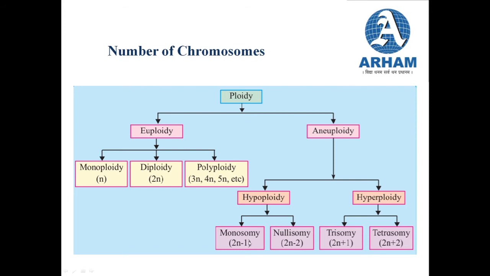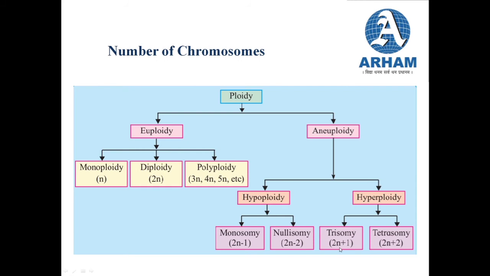If you see over here, if two sets of chromosomes are present and one is deleted, only one is present, the condition is called monosomy. And if two sets of chromosomes are present and all of it is deleted, no chromosome is left, then the condition is called nullisomy.